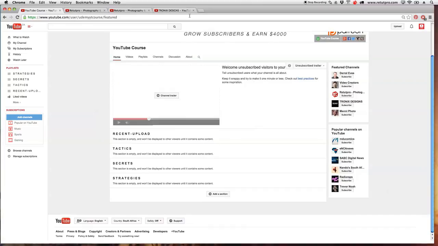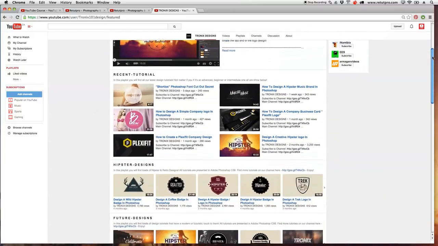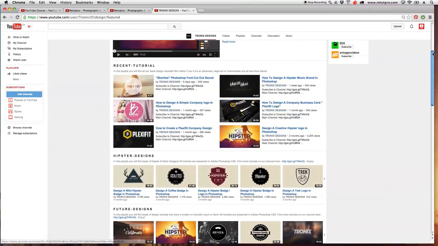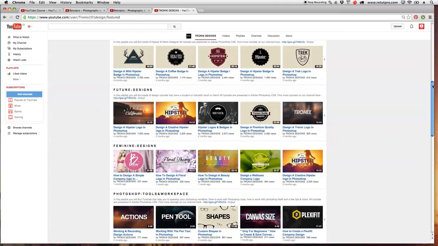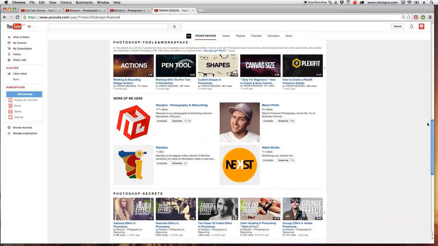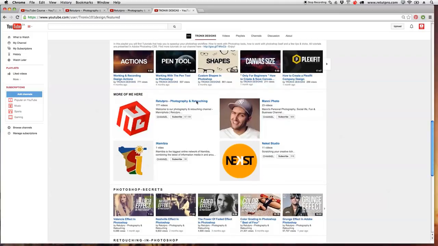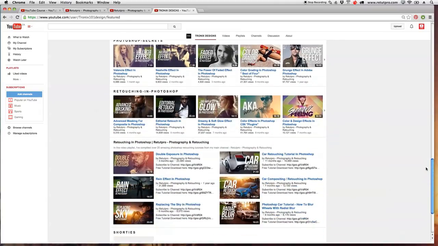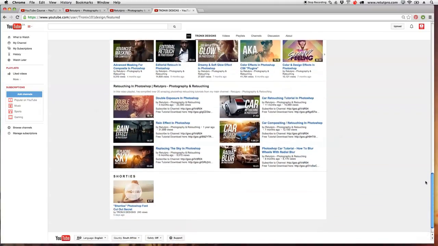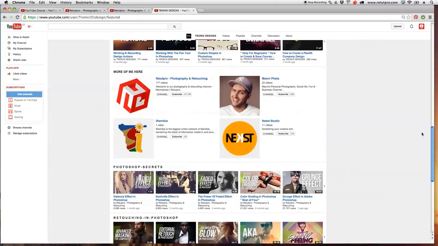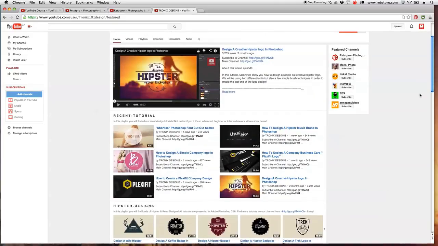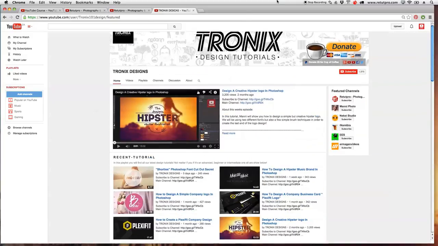Yeah, and then throughout the course I'm going to run through again the whole center section here of the layout and talk again a bit about this. But this is far from done so far. There's still so many options that you can add. For instance, as you guys can see here, videos vertically, videos horizontally, another playlist, another playlist, another playlist, and then down here again you can refer and feature your other channels in a vertical list. Again you can put up another playlist and another playlist and another playlist. So prop it full as much as you can with all your videos, so people really surf more on your front layout channel, yeah, and see more of your stuff.